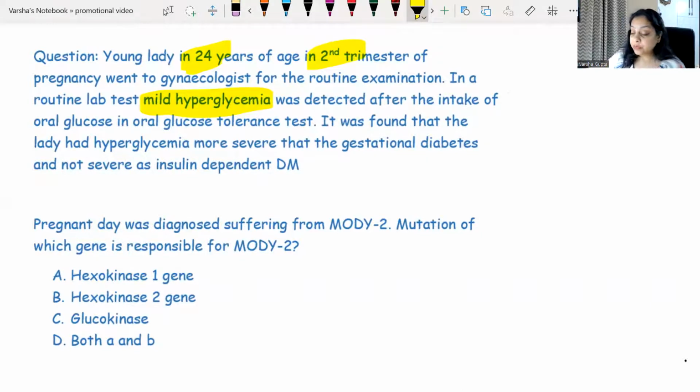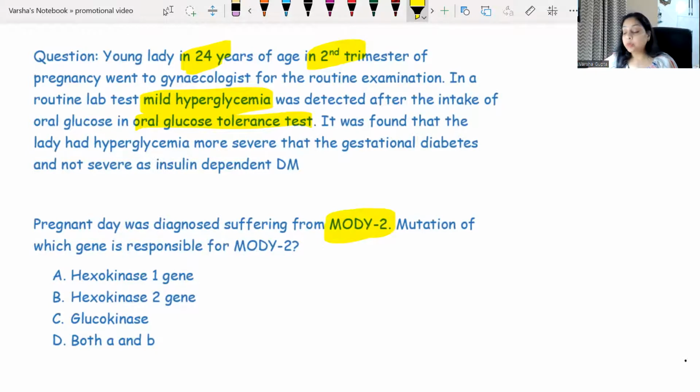And after the oral glucose tolerance test, it was found that the lady has hyperglycemia more severe than gestational diabetes, but not as severe as insulin dependent diabetes mellitus. The pregnant lady was diagnosed as suffering from MODY 2. Okay, so that was declared by the doctor.